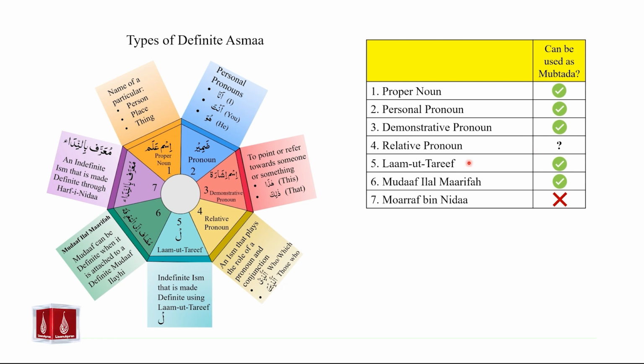We used lamut tarif as mubtada. We used mudaf ilal marifa as mubtada. Finally, mu'arraf bin nida cannot be used as mubtada in jumla ismiya. Let us now study the basic concept of relative pronouns or ism mausul.